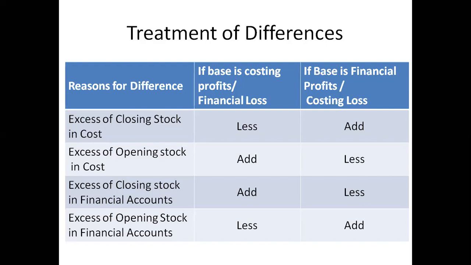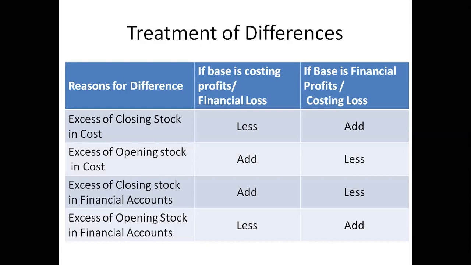Now, what is the difference? What are the reasons? If there is any excess of closing stock in the cost accounts, it means there is a variation in the amount of profit between the financial accounts and the cost accounts. If there is any excess of opening stock in the cost accounts, then also there is a difference between the profit of the financial accounts and the cost accounts.